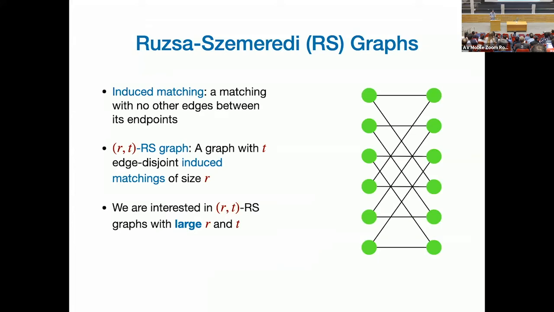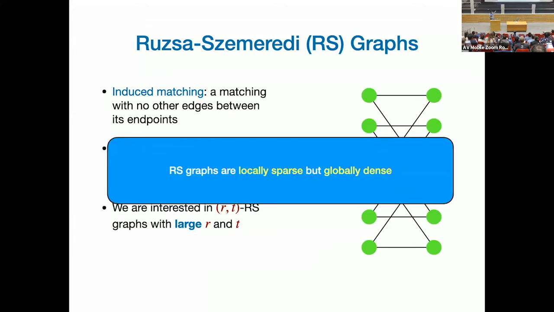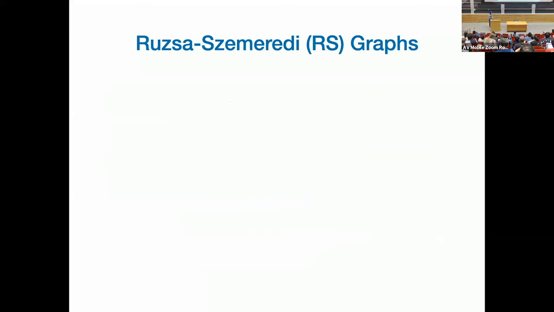We want RT RS graphs where both of these parameters are large. And if you think about them, they're very magical. An induced matching is a very, very sparse part of the graph. When you look at that part of the graph, there is a matching and nothing else. But if R and T are large, the graph globally has to be dense. So it seems like these things should not exist, except that they do. And there are lots of different constructions.